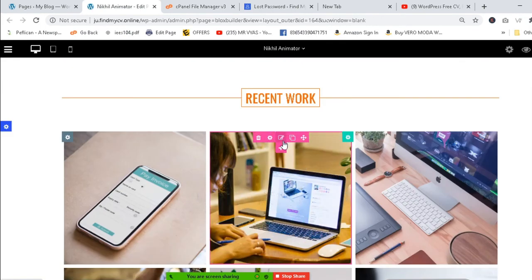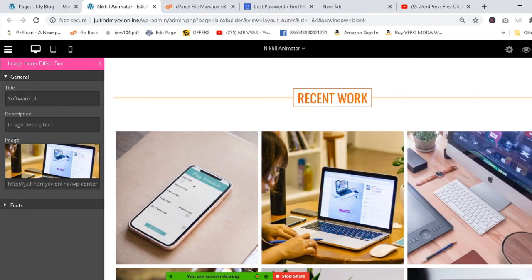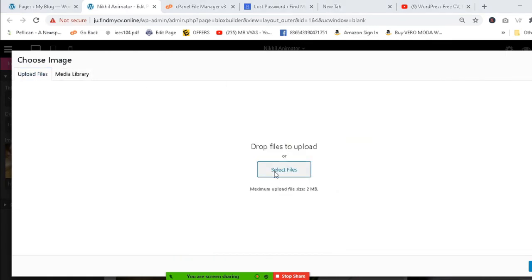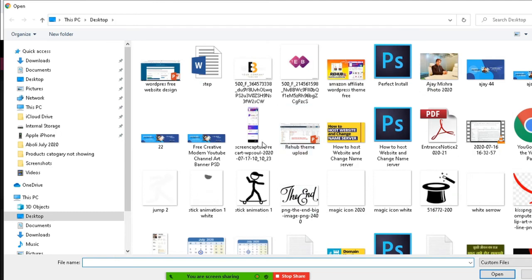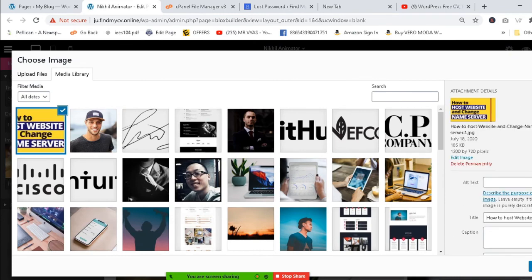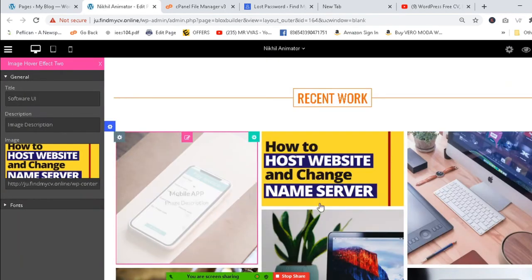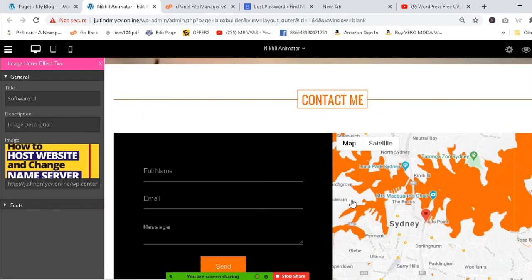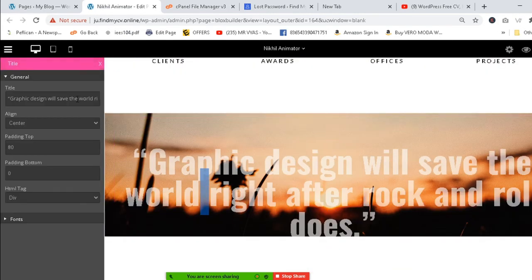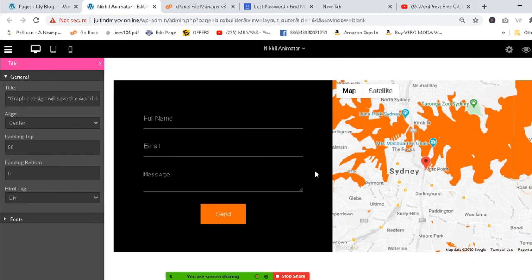So let me change some images. So he can click on this particular place and he can find this one and he can change. So it is good if you check and use same size images. Okay, if it is good you can change. Like again I am selecting any pages here and you can insert and it will be changed very easily. You can change this section also, write something related to your work here and you can send.